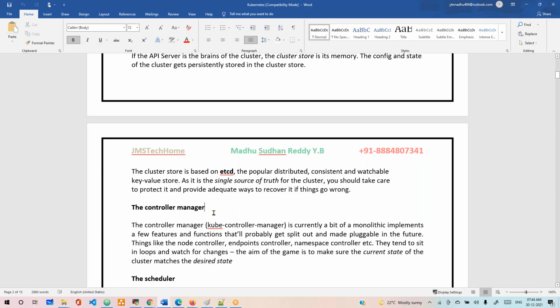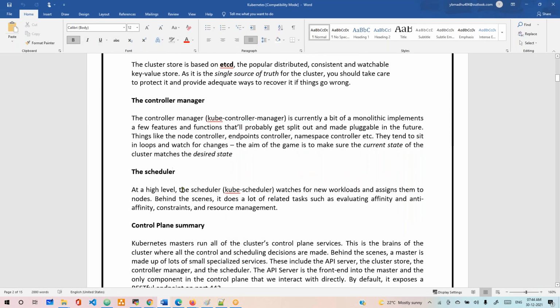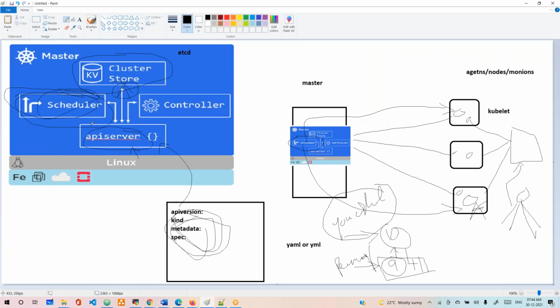Next, after the controller manager is done, then the scheduler. This is the guy who would do the work. Actually, this is a fresher guy. Let's say this fresher guy does all the things. He will get a requirement, then he submits it to the cluster store, and he will tell the controller manager, this is the new thing that came. Okay, fine, I'll take care of it. Then next, the scheduler is like a fresher guy. He is doing all the deployments.